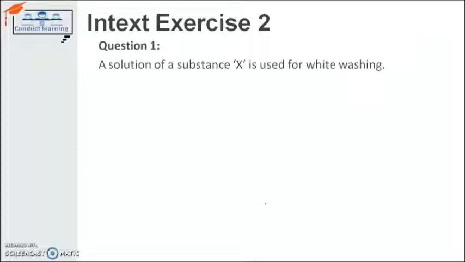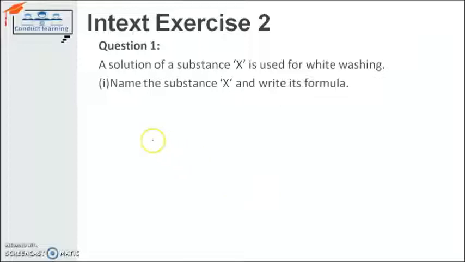Is used for whitewashing. You have done this already in the chapter: what is the solution which is used for whitewashing? So it should come to your mind. The question is, a solution of substance X is used for whitewashing. Name the substance X and write its formula. If you remember, the substance was lime, CaO, which is calcium oxide. This is basically the solution which is usually used for whitewashing.